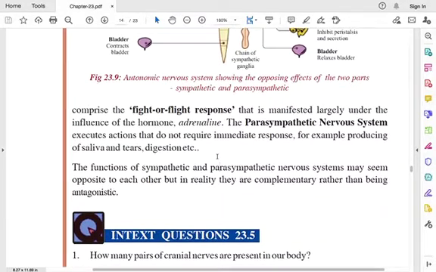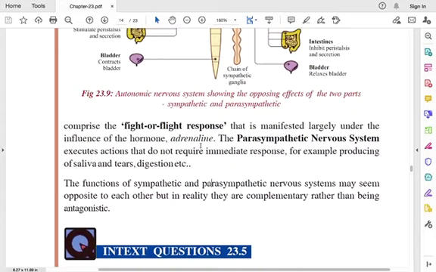Okay, it increases the heartbeat and the muscles become strong during that time. Okay, and the brain becomes active. All these things happen during this fight or flight response. Okay, that's what they call adrenaline rush.